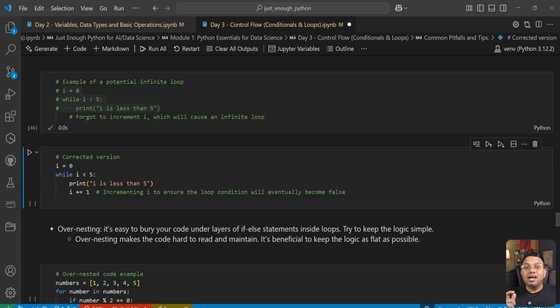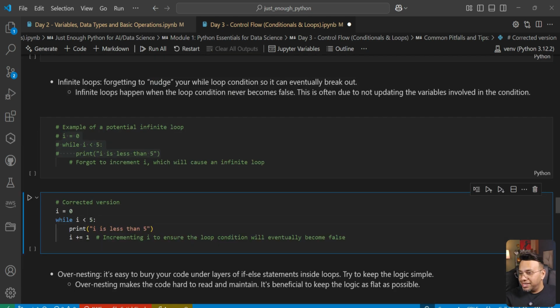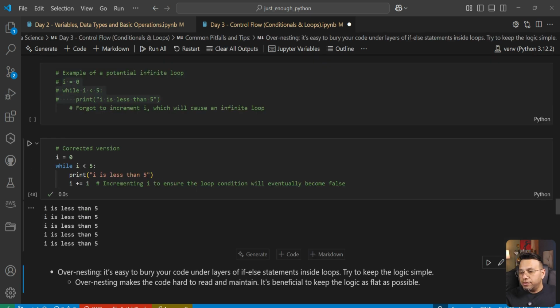Now we'll look at the correct version. The correct version is this, where we are incrementing the I with 1 every time we go through this loop. So if we execute this cell, you will see that we only print 5 times. Because the moment I becomes 5, we come out of this while loop.